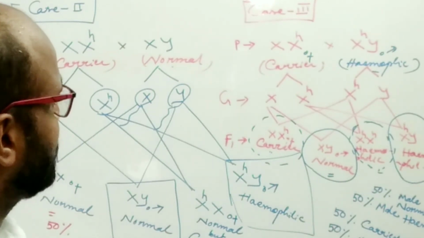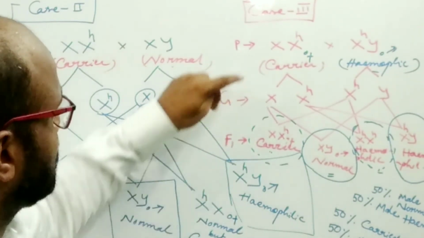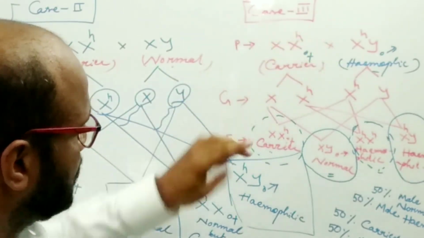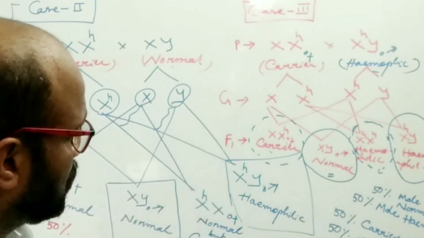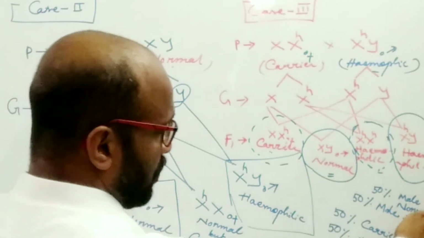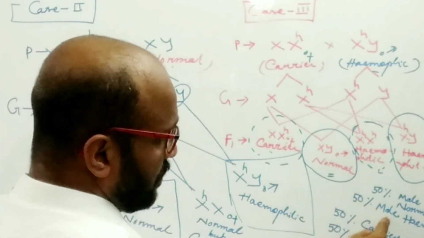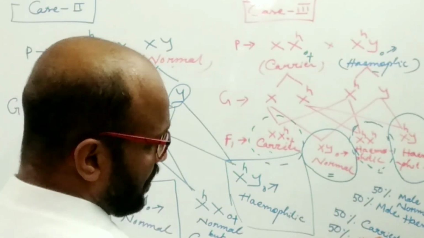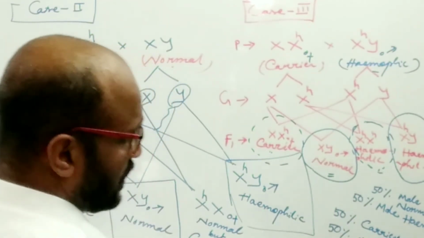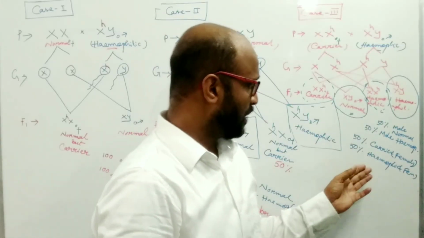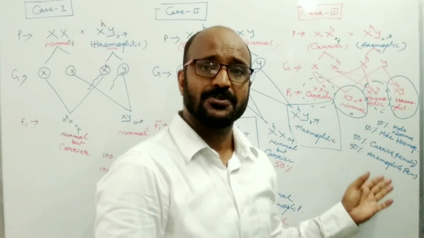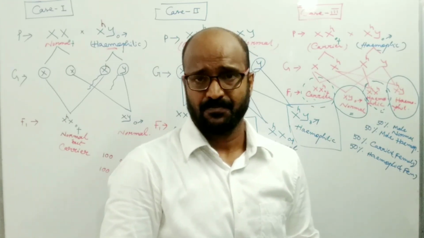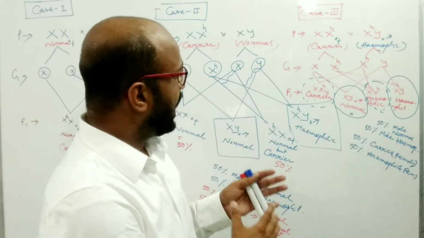If the cross takes place between a carrier female and a hemophilic male, then in the F1 generation we get 50% of males normal and the other 50% of males hemophilic. And in case of females, 50% of females become carrier and the other 50% of females will be hemophilic. But the hemophilic female does not reach maturity. So this is the X-linked gene.